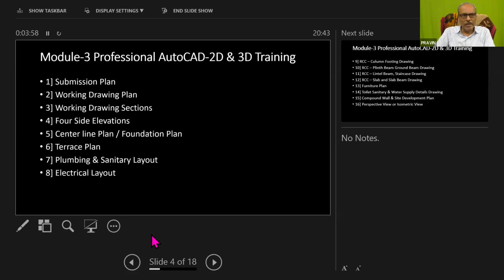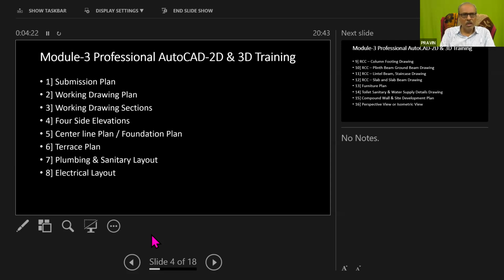And our target is that every student should be able to create his submission plan. Then he has to prepare his working drawing plan, then working drawing sections, then four side elevations, then center line plan and foundation plan. After that, we also have to create the terrace plan, then plumbing and sanitary layout, and then electrical layout.